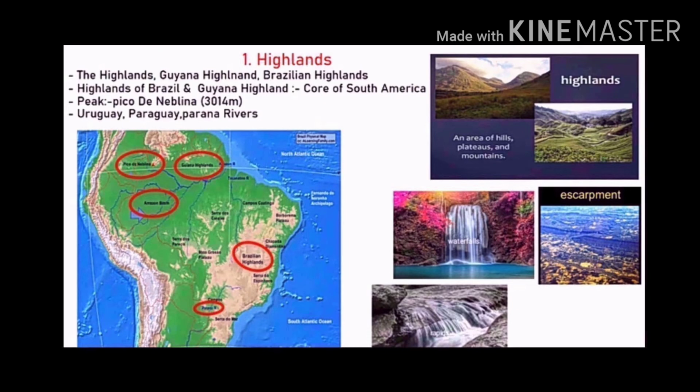Students, here many rivers originate and flow from the northern slope of the highlands of Brazil. Here you can see the Amazon. Many tributaries of the Amazon flow through this region, and rapids and waterfalls are seen in these tributaries.